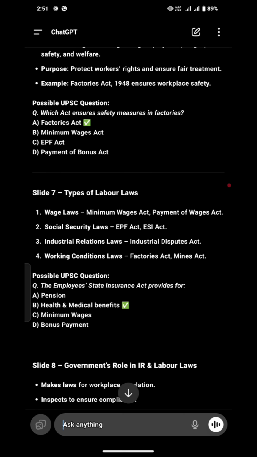Now a possible UPSC question: which act ensures safety measures in factories? Factories Act 1948, obviously. That's the correct answer. The Minimum Wages Act, EPF, and the Payment of Bonus Act are not the answer. So the correct answer is the Factories Act.